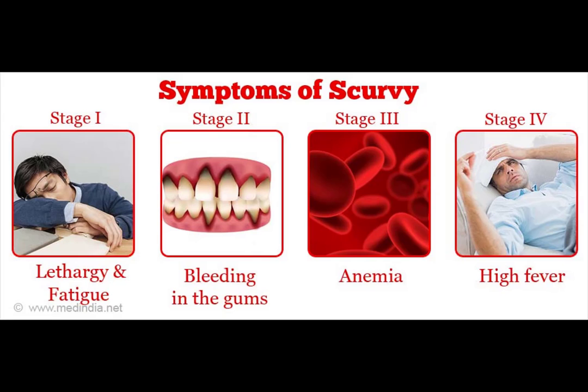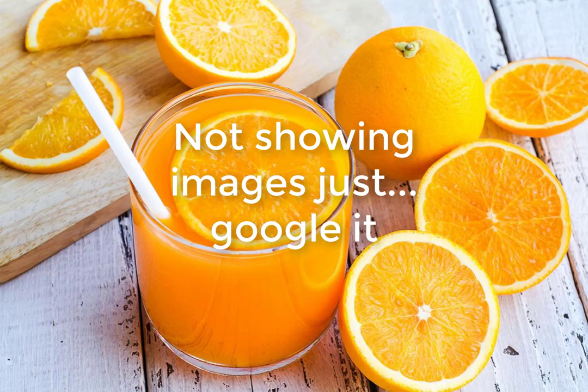The collective symptoms of deficiency of vitamin C are known as scurvy. Scurvy can cause pain in the muscles, fatigue, and you can have bleeding in the gums and red rashes or stains.